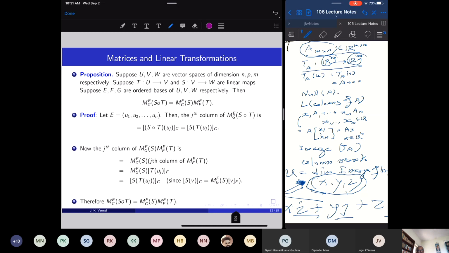So if your definitions are understood, it is a triviality to prove that the matrix of the composition is the product of matrices. Once I have fixed the ordered bases of those three vector spaces, I can compose the linear transformations and find the matrix of the composition. That matrix is the product of the individual matrices in the same order. Order matters here. I'm writing S∘T, so S comes first and T comes next.